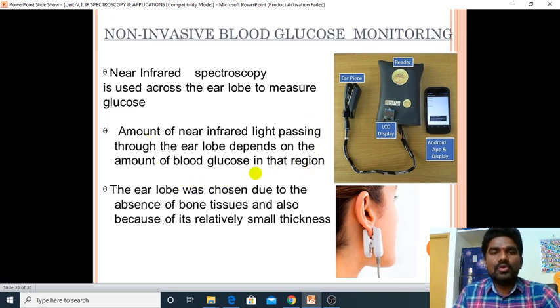The light passing will differ depending on the blood glucose in the ear region. So in that way we can determine the blood glucose. The earlobe was chosen due to the absence of bone tissues and also because of its relatively small thickness.